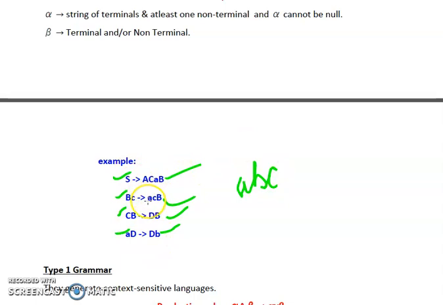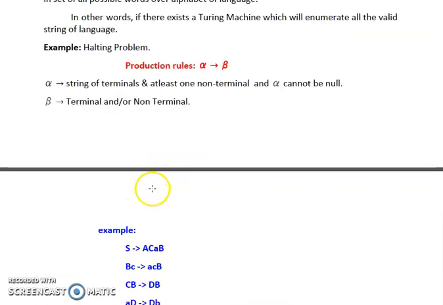So now from here, we are clear that whenever we are talking about the type 0 grammar, it is having the least amount of restrictions, and it is the grammar that can generate all the languages accepted by a Turing machine.